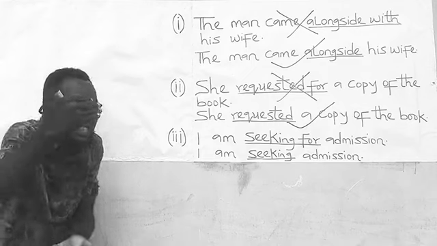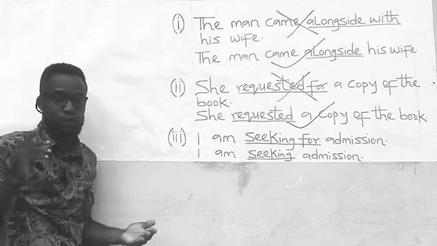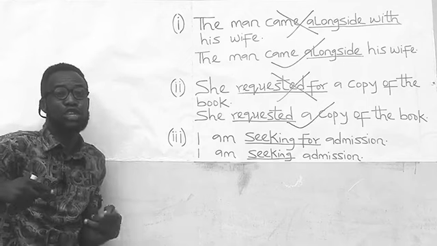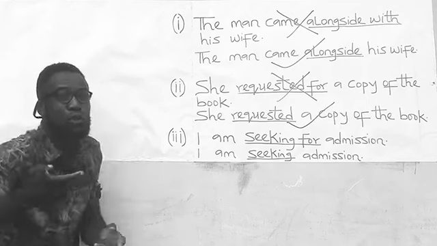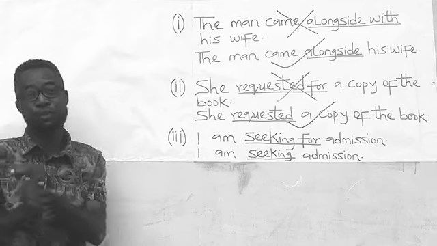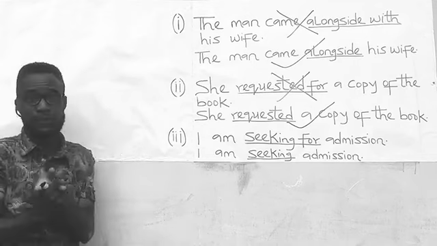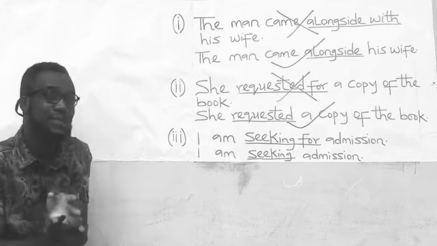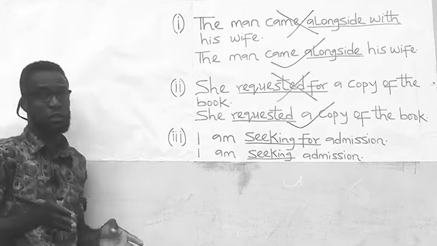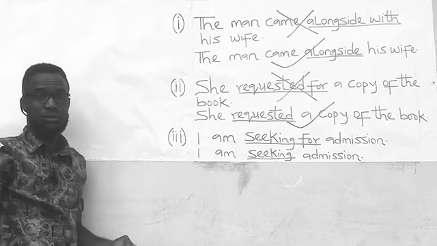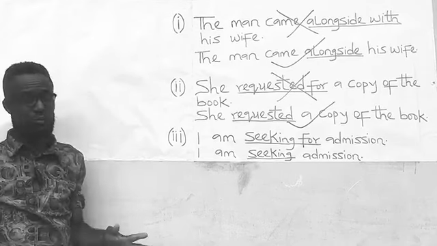But you can make a demand for something. In that case, it carries the preposition for because you are using it as a noun. So demand as a noun can take the preposition for. Request as a noun can take the preposition for. But request as a verb does not take a preposition. Demand as a verb does not take a preposition. I believe that is understood.